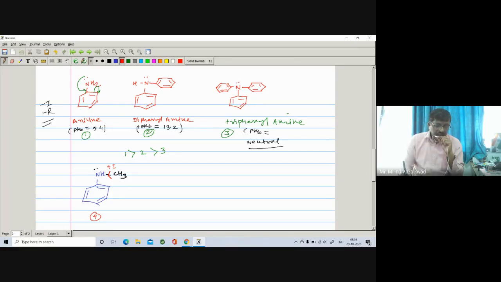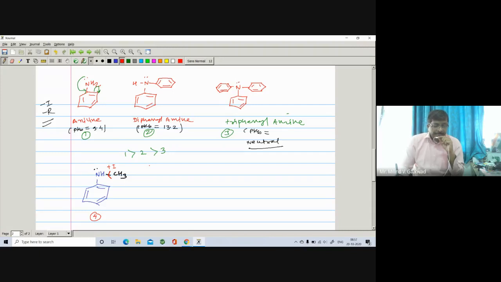That's why this is found to be somewhat more basic as compared to aniline. So if you compare aniline and N-methyl aniline, N-methyl aniline should be found to be somewhat more basic as compared to this one.